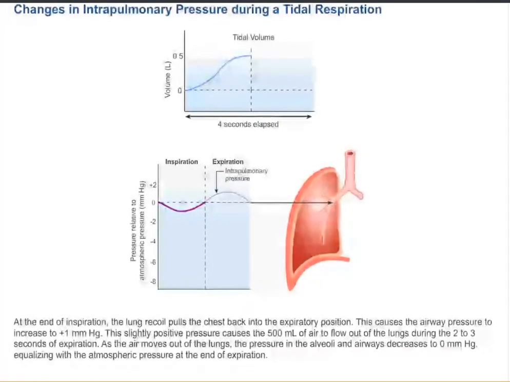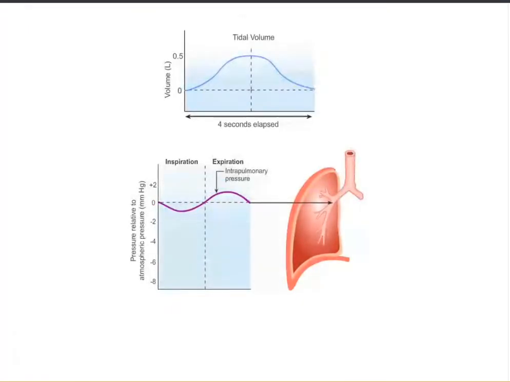At the end of inspiration, the lung recoil pulls the chest back into the expiratory position. This causes the airway pressure to increase to +1 mm of mercury. This slightly positive pressure causes the 500 milliliters of air to flow out of the lungs during the 2 to 3 seconds of expiration. As the air moves out of the lungs, the pressure in the alveoli and airways decreases to 0 mm of mercury, equalizing with the atmospheric pressure at the end of expiration.